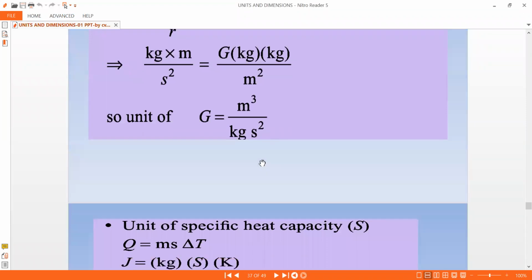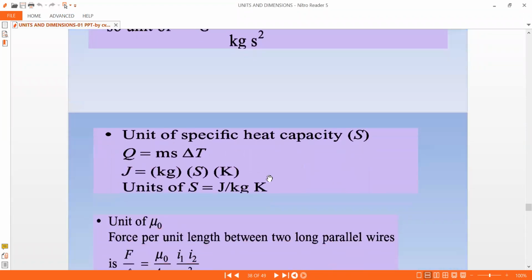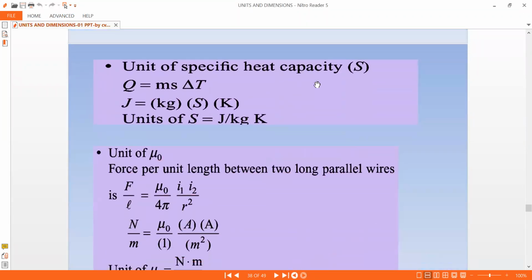Next. Always you can pause the video and then you can note. That should not be any problem for you.